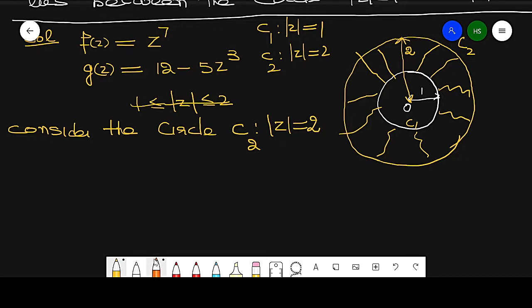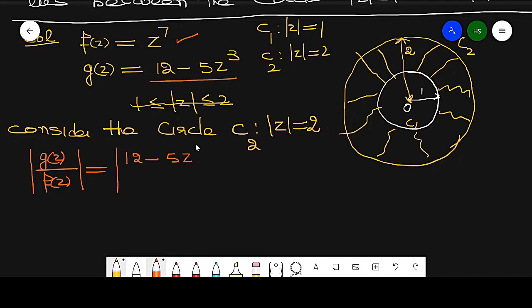So understand these values very carefully. Now f(z) is equal to z raised to power 7. So what is the modulus of g(z) over f(z)? What is g(z)? It is 12 minus 5z raised to power 3, over z raised to power 7.